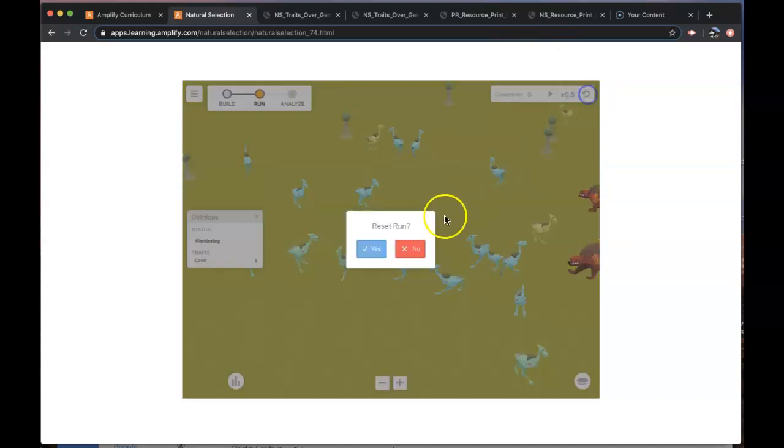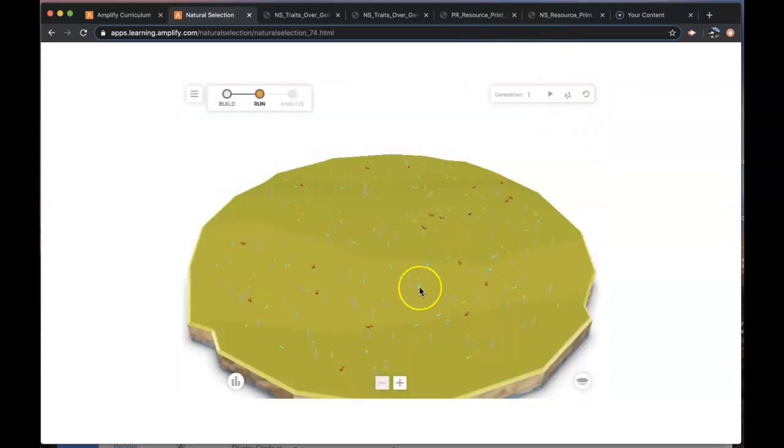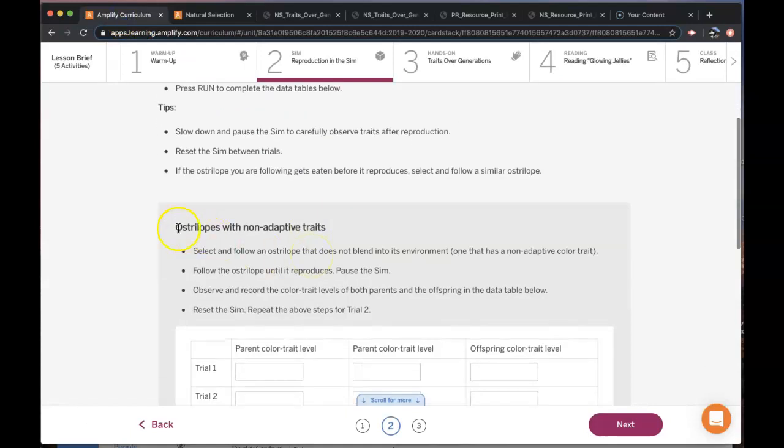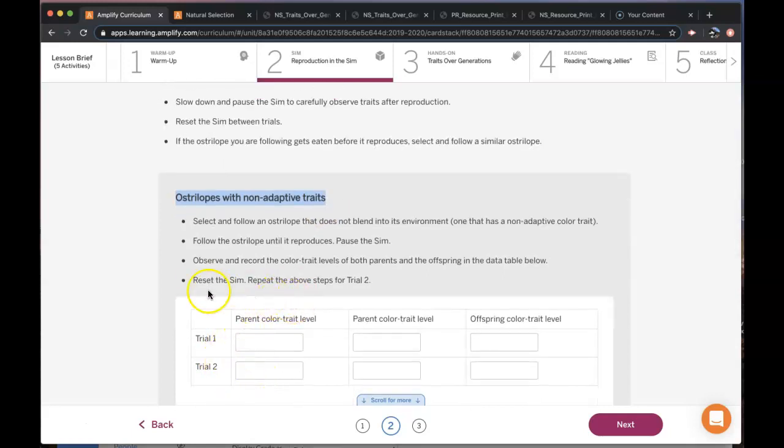So anyways, I'm going to reset this to start it over because there's been some generations that have gone by. What you're going to be doing is finding australopes with non-adaptive traits. In between the trials, you need to make sure that you reset the sim. I am going to select an australope that does not blend in with this environment.